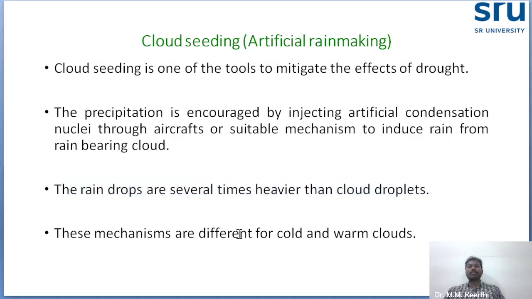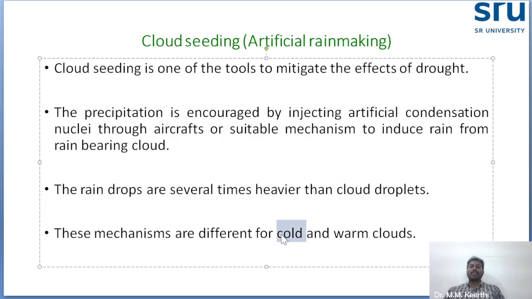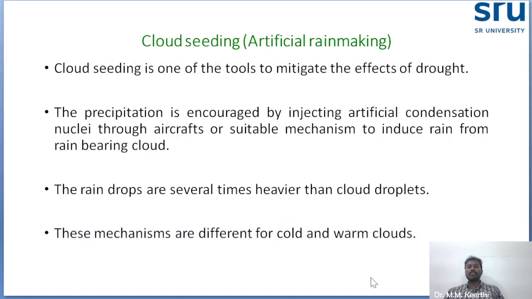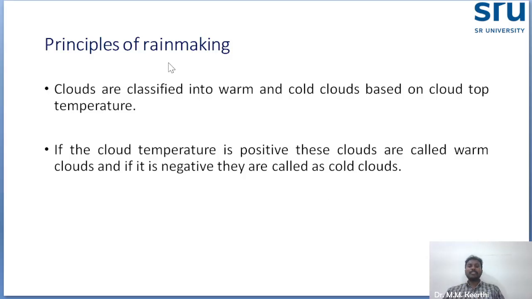Here there are two types of mechanism. The chemical injected will vary for cold clouds and warm clouds. In the atmosphere there are generally two types of clouds, warm clouds and cold clouds, and they give different artificial rain making processes. First, the principles of rain making.